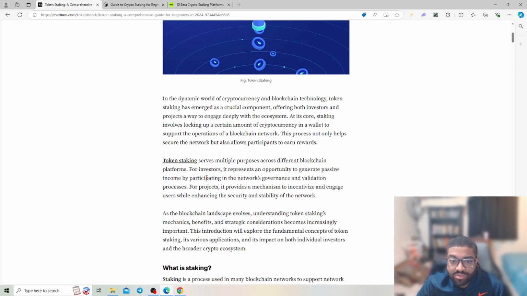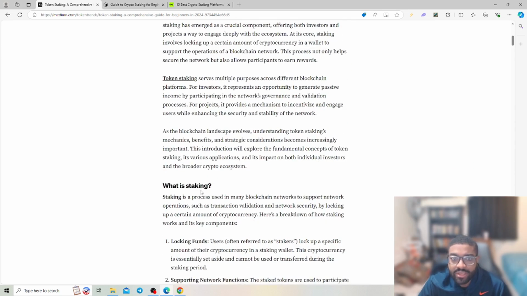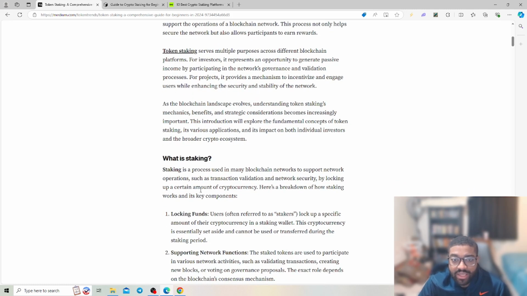Token staking serves multiple purposes across different blockchain platforms. For investors, it represents an opportunity to generate passive income by participating in the network's governance and validation process. For the project, it provides a mechanism to incentivize and engage users while enhancing security and stability of the network. As the blockchain landscape evolves, understanding token staking's mechanics, benefits, and strategic considerations is becoming increasingly important.